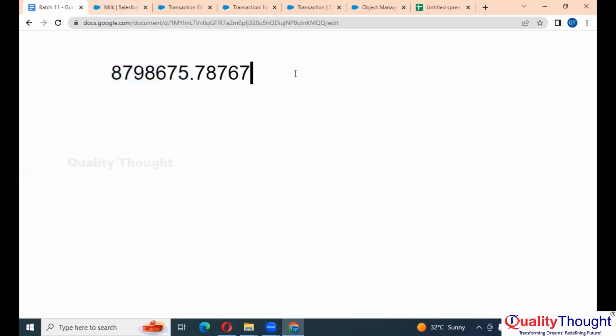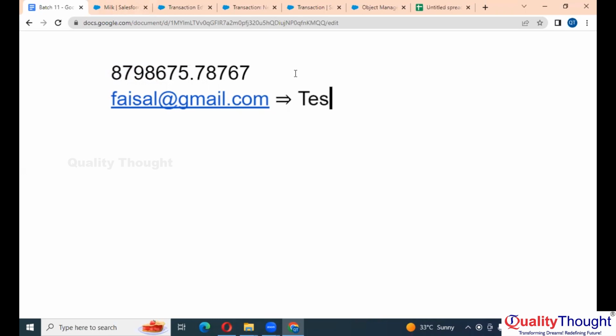For example, Faisal@gmail.com is also a text, right? And Faisal@gmail.com is your email also, right? They both look the same. Then what's the difference? I'll tell you.